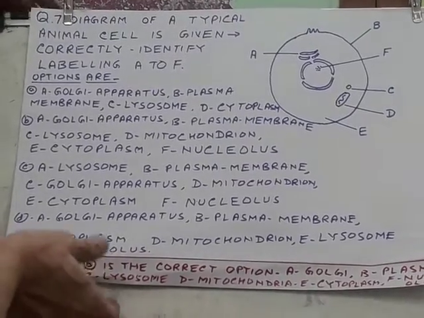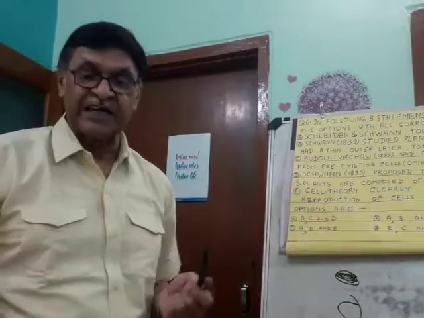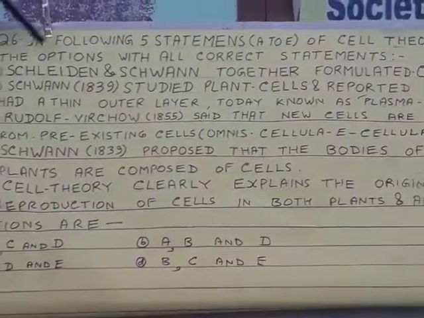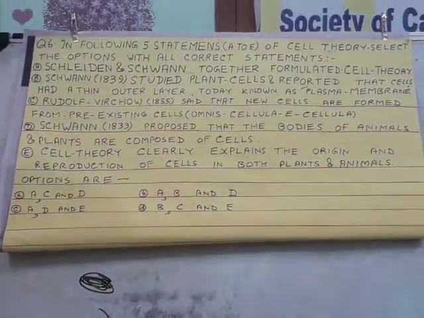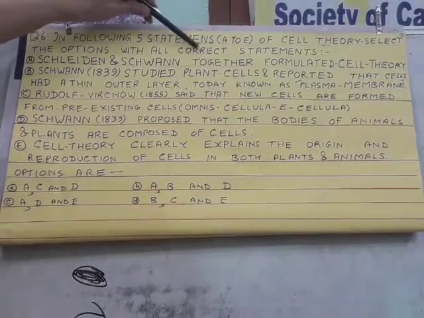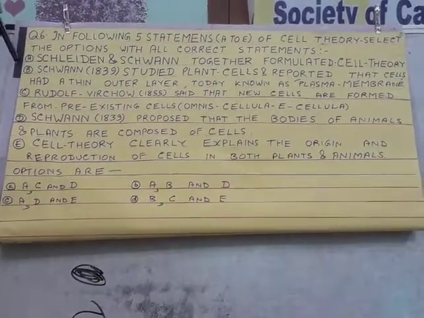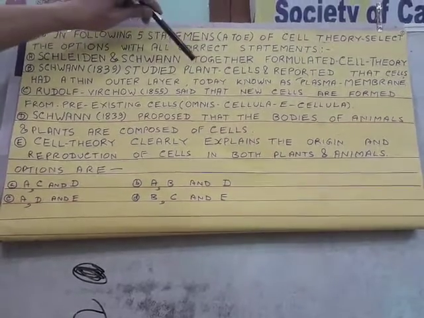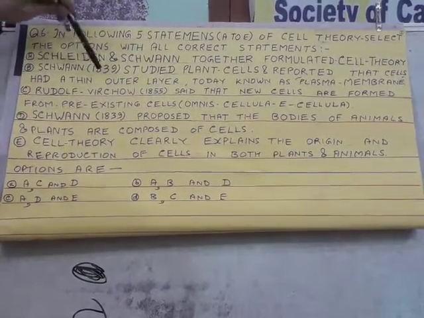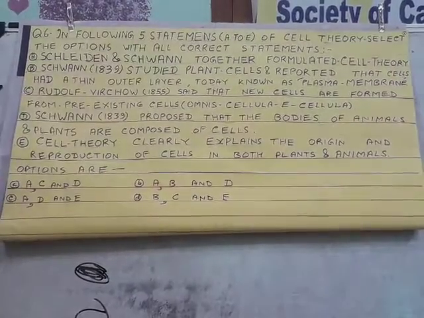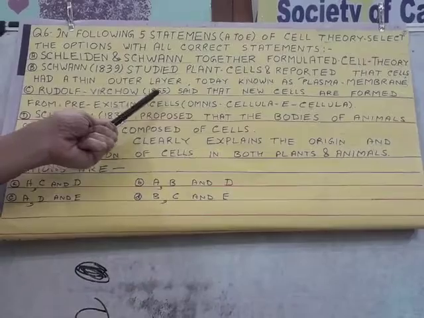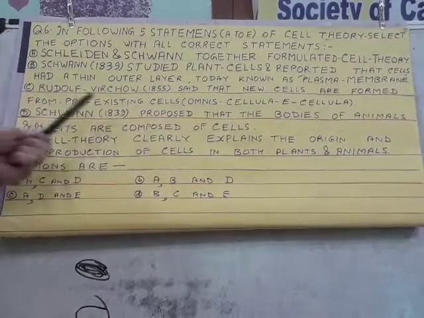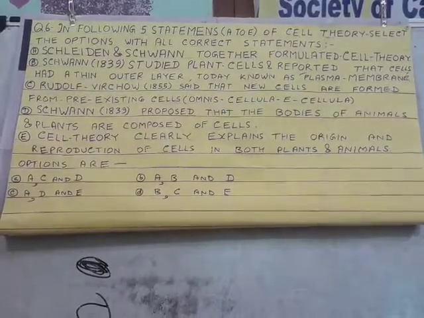One more question. Here there is a new style of question. In the following 5 statements A to E on cell theory, select the option with all correct statements. A, Schleiden and Schwann together formulated cell theory. B, Schwann in 1839 studied plant cells and reported that cells had a thin outer layer today known as plasma membrane. C, Rudolf Virchow in 1855 said that new cells are formed from pre-existing cells, omnis cellula e cellula.